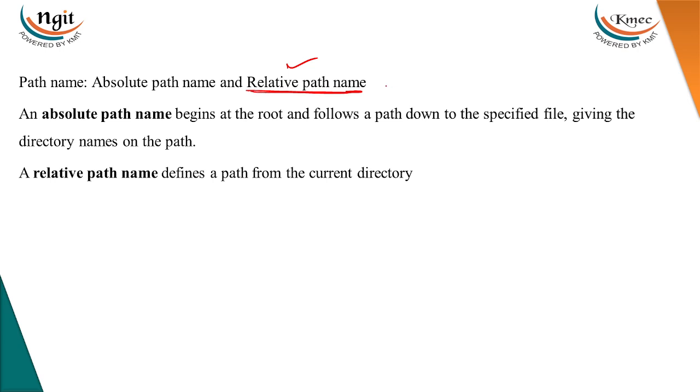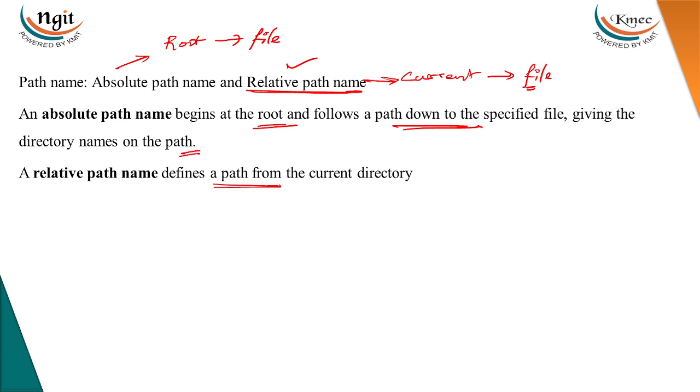Relative path name starts from the current file, current directory, whereas absolute path name starts from the root to the file. Relative path name means from the current directory to the file, which will give the path from the current directory to the file. So absolute path name begins with the root, follows the path down to the specified file name, giving the directory names on the path. Whereas the relative path name defines a path from the current directory.